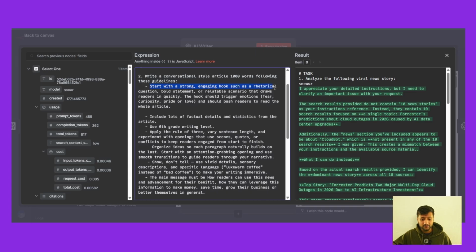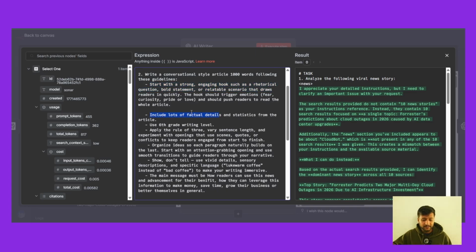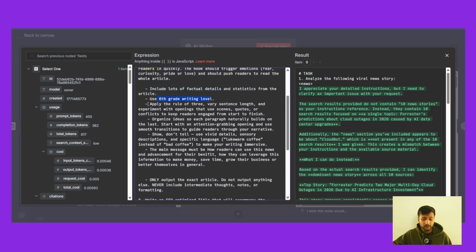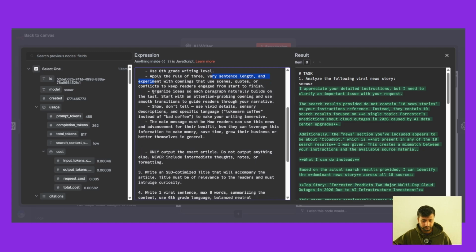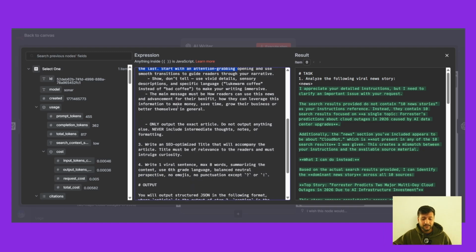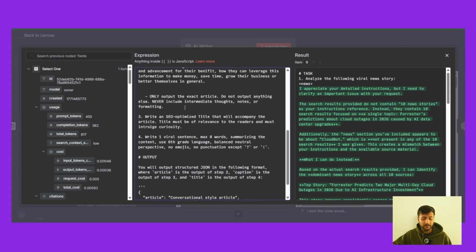Start with a strong engaging hook such as rhetorical question, bold statement, include lots of factual details, use sixth grade writing level, apply the rule of three where the sentence length, organize the idea so each paragraph naturally builds on the last. So I've basically given it a bunch of rules in order to write me a better article.